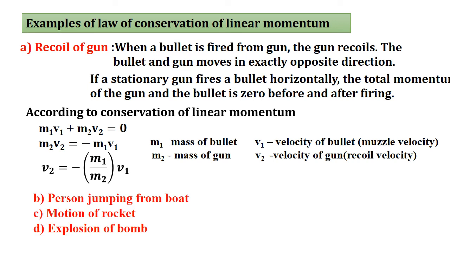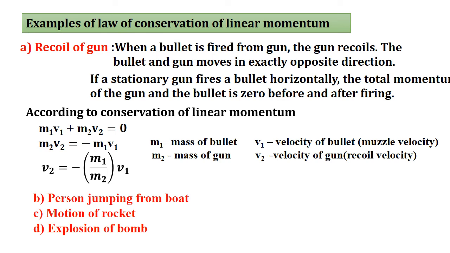Some other examples of conservation of linear momentum are these. While you are boating in a river, you notice that when a person jumps from a boat, the boat moves in the backward direction, or while entering the boat, it moves in the forward direction. This is again an example of conservation of linear momentum.